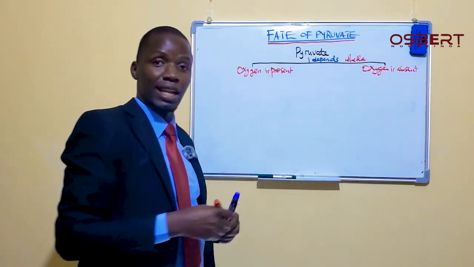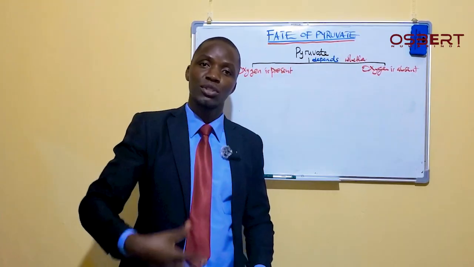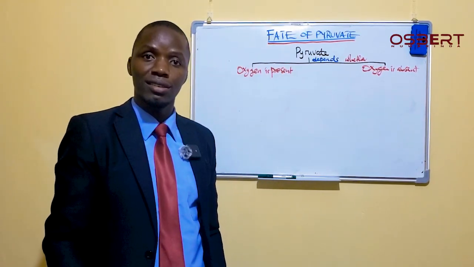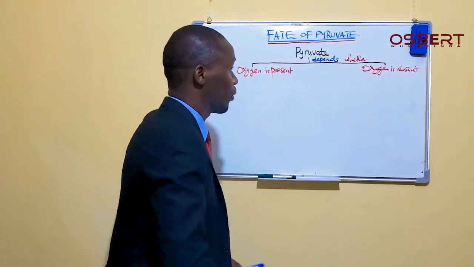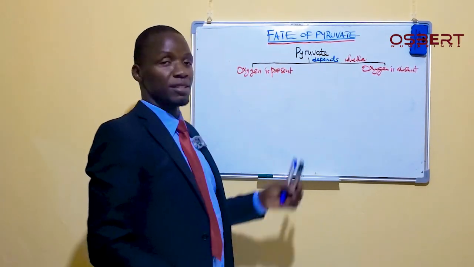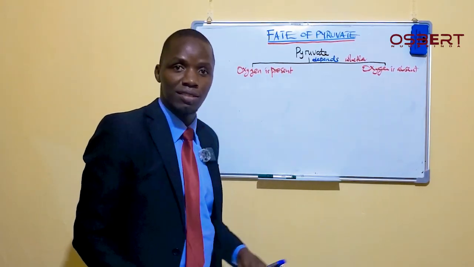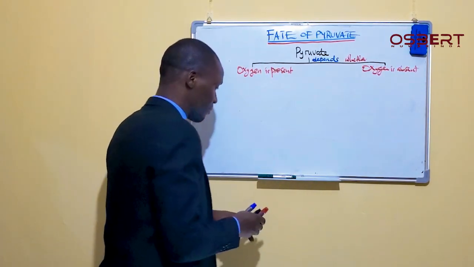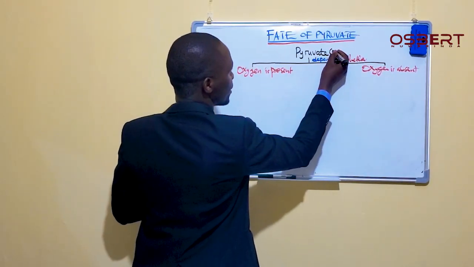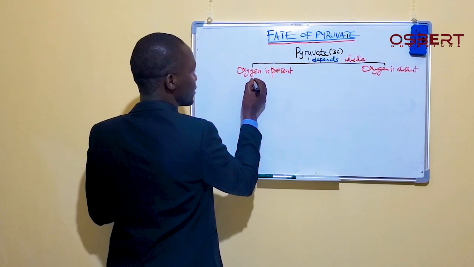So after glycolysis has taken place and we have formed our pyruvate, what happens to this pyruvate will depend on whether oxygen is present or absent. For example, when oxygen is present, then something takes place to this pyruvate, our 3 carbon molecule.